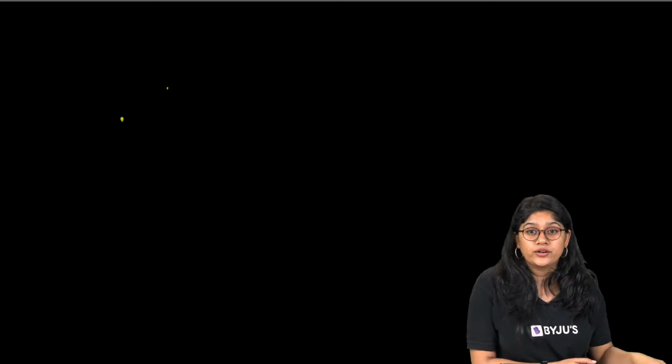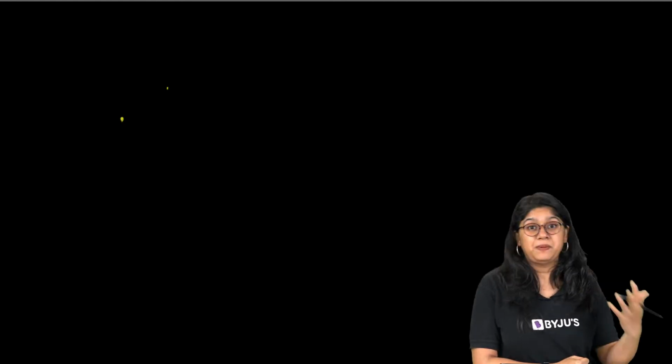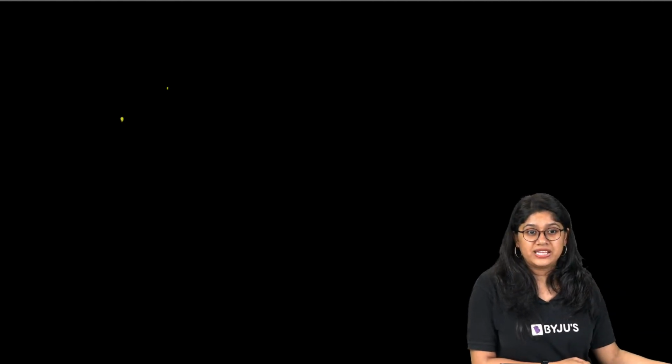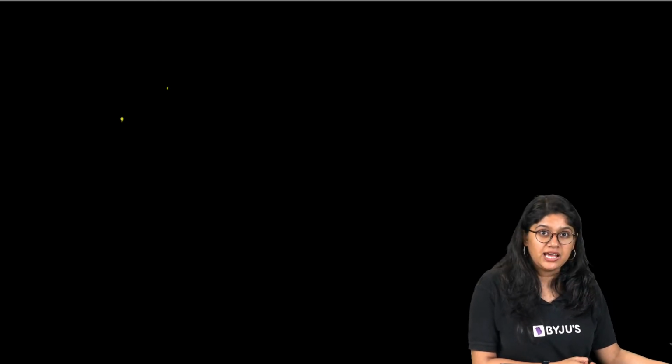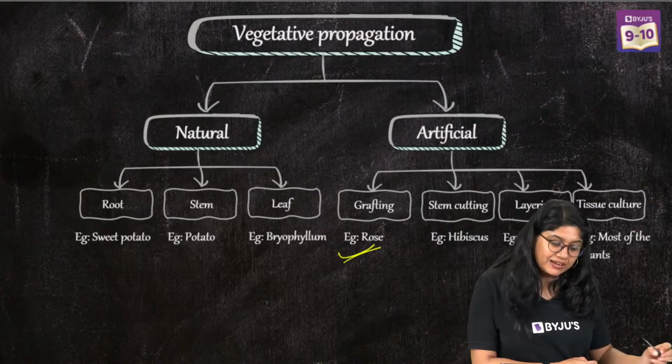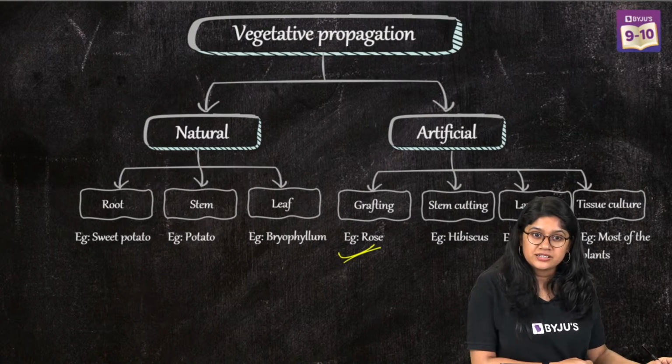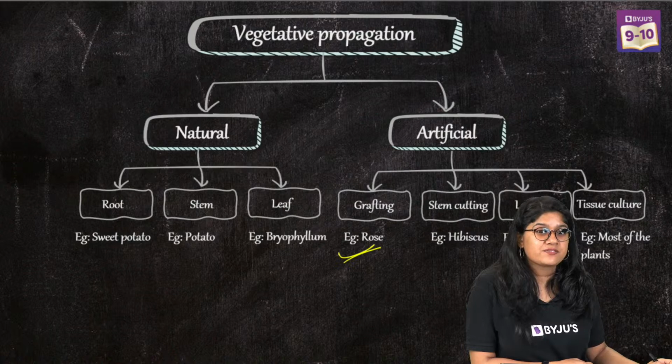Stock and scion. S-C-I-O-N. The pronunciation might vary from person to person, but it's the second part. The second term has been repeated in previous board papers. Scion, S-C-I-O-N. So are we clear with grafting? Yes, very good. Not C-Y-O-N.